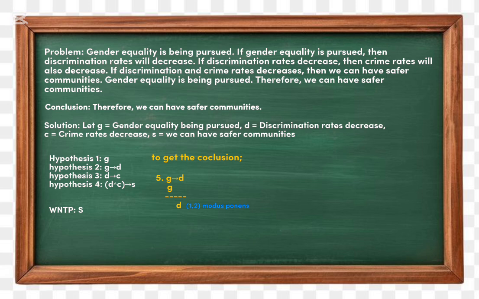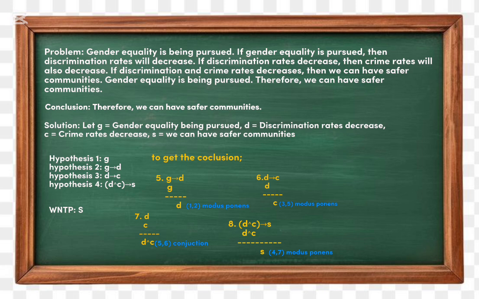We can use modus ponens on hypothesis 3 and 5. So D implies C and D, therefore C. Since D is true, therefore C is also true. Next, we can use conjunction on hypothesis 5 and 6. So D and C, therefore D and C. Next, we can use modus ponens again to get our conclusion S. So D and C implies S, and D and C, therefore S.